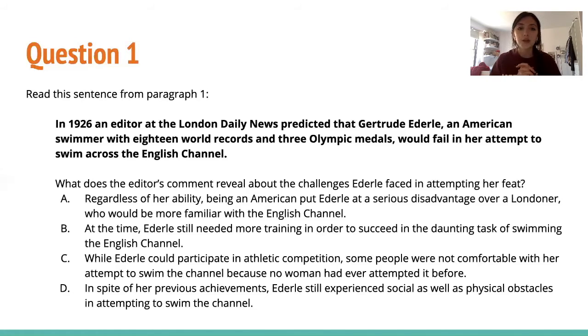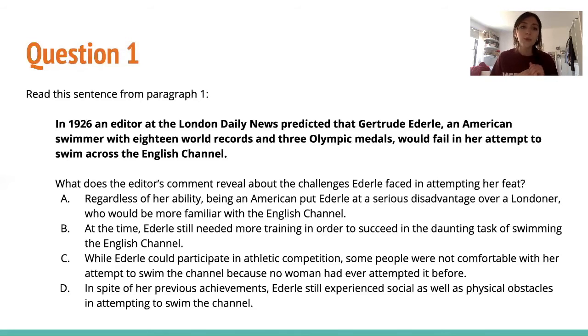Choice A, regardless of her ability, being an American put Ederle at a serious disadvantage over a Londoner who would be more familiar with the English Channel. And this makes logical sense, but we're looking at this sentence specifically from paragraph 1, and nowhere in here does it really say compare her as an American to a Londoner, so we can say no. B, at the time, Ederle still needed more training in order to succeed in the daunting task of swimming the English Channel. Here it says that she's super accomplished, so what more training could she really need?